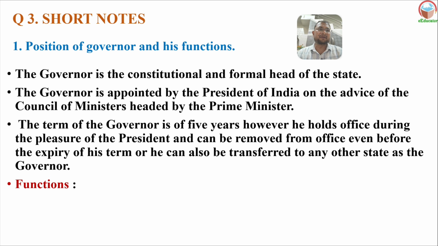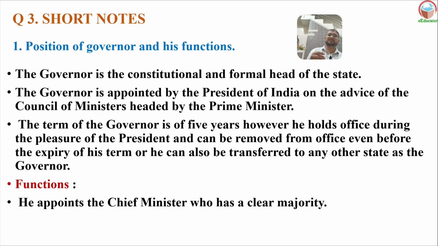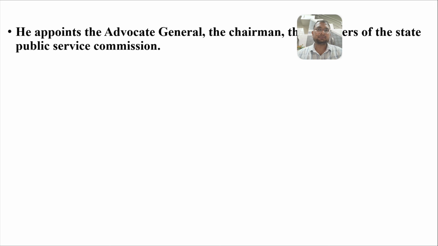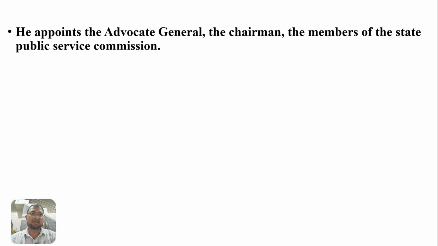What are the functions of a governor? He appoints a chief minister who has a clear majority after the general election of Vidhan Sabha, the legislative assembly. The party that gets the majority, they appoint the chief minister, and he also appoints other members of a council of ministers on the advice of the chief minister. Later on, after the appointment of the chief minister, he appoints the council of ministers. He appoints a cabinet of ministers here. Now he appoints the advocate general. He also appoints the chairman and the members of the state public service commission.